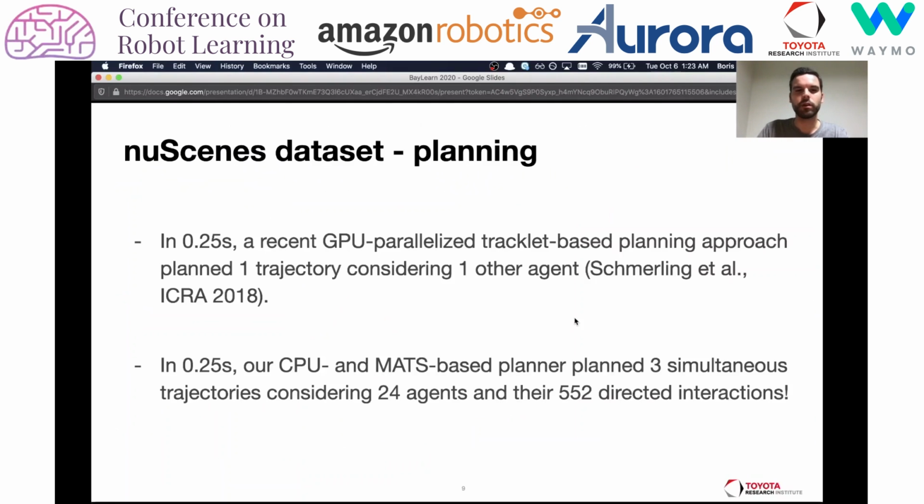Now, most importantly, where you really see the benefit of using the MATS representation, and this is one very notable case, is in the computational planning efficiency. When we compared to a recent GPU parallelized tracklet-based planning approach, it was able to plan within a quarter of a second one trajectory considering one other agent. And this was a work from ICRA 2018. In that same amount of time, our CPU-based and MATS-based planner was able to plan 3 simultaneous trajectories, considering 24 other agents, and their associated 552 directed interactions.